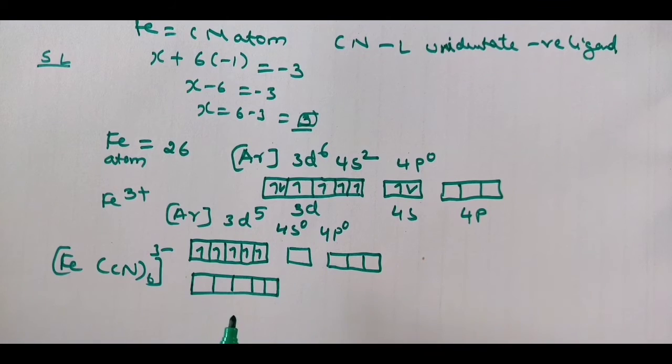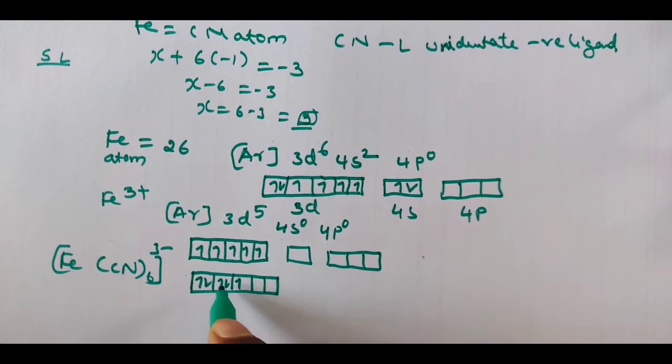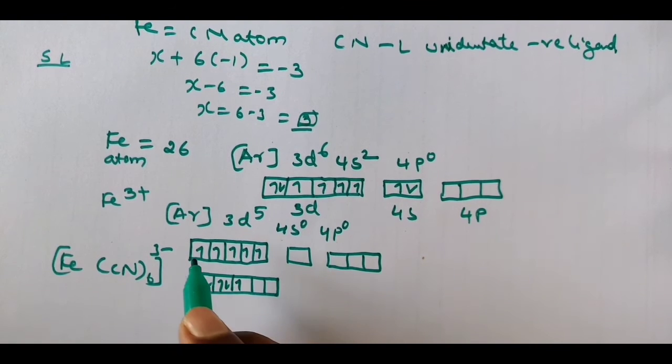Pairing of electrons will take place. If strong ligands are there, pairing of electrons will take place in the d orbital of the central metal atom. Okay, if a weak field ligand is there, as usual we have to write 1, 2, 3, 4, 5. So if a strong field ligand is there, pairing will take place. If weak field is there, then as usual you have to write.